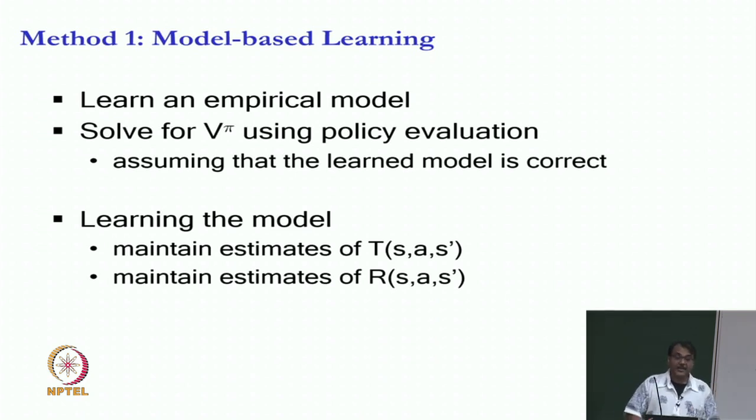You maintain estimates of the transition function and the reward function. And then after you have those estimates, you just use the equations for V pi, which are the system of linear equations that we did last week, and plug in T hat and R hat, which are the estimated versions, and that is it.